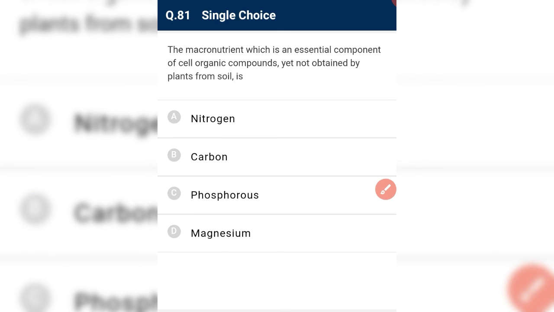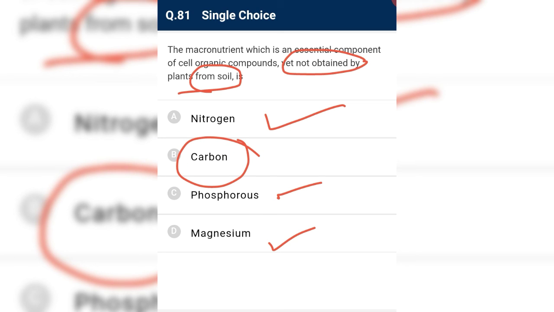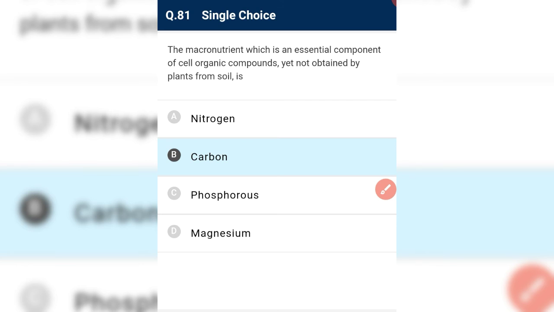Okay, this is correct. The macronutrient which is an essential component of cell organic compound, yet not obtained by the plant from soil. It is very important, not obtained from the soil. Magnesium is obtained from the soil, phosphorus is obtained from the soil, nitrogen is obtained from the soil in the form of nitrate or nitrite. So carbon is taken only from the CO2 environment, it is not taken from the soil. So this is the required answer.